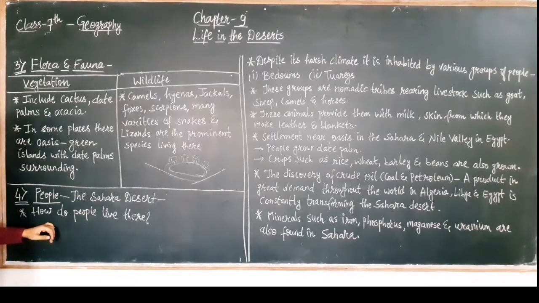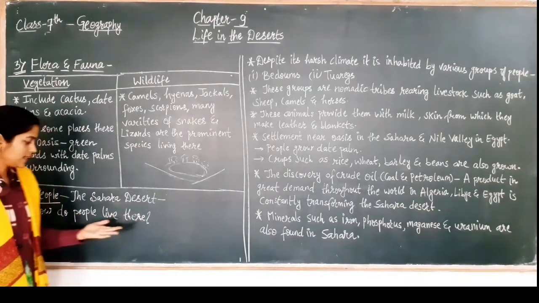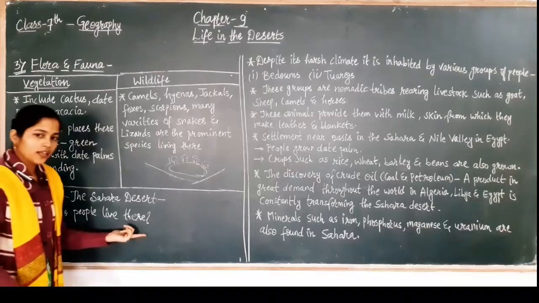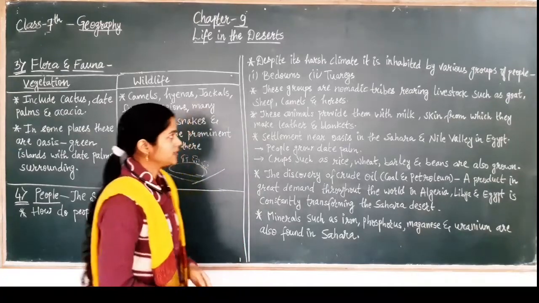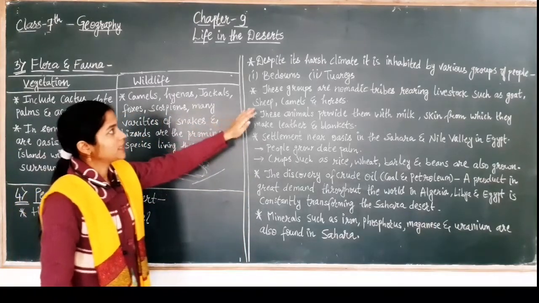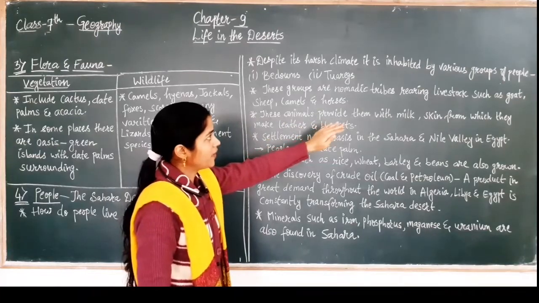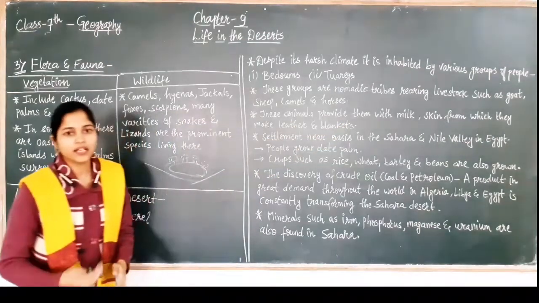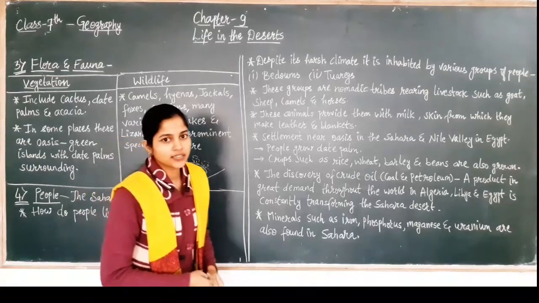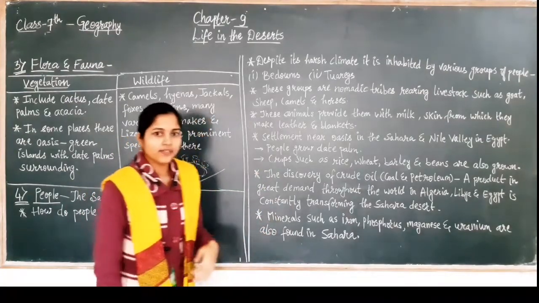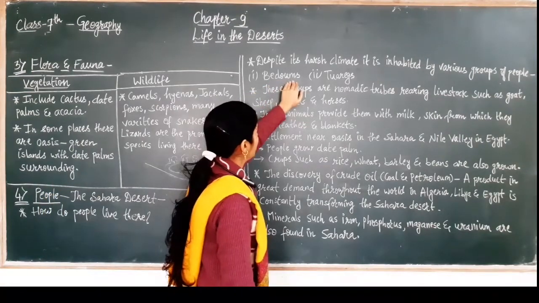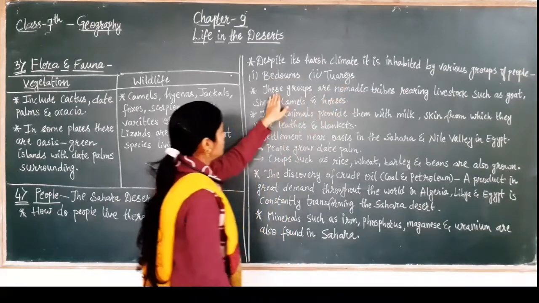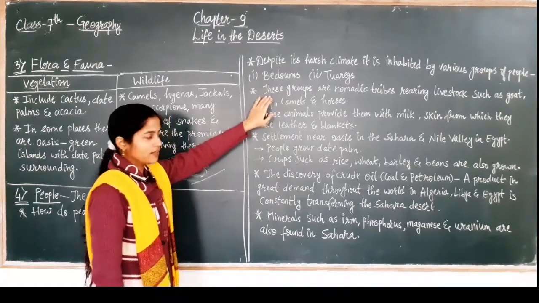So the next point is people of the Sahara Desert. How do people live there? Now we'll see how the people interact with the surroundings of the Sahara Desert. The first point says, despite its harsh climate, it is inhabited by various groups of people. Many people stay there and live their life. The two tribes are the Bedouins and Tuaregs.